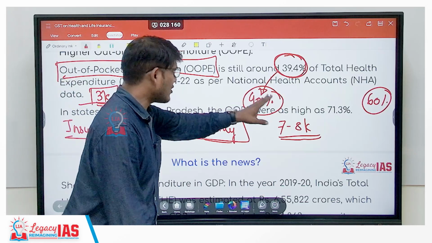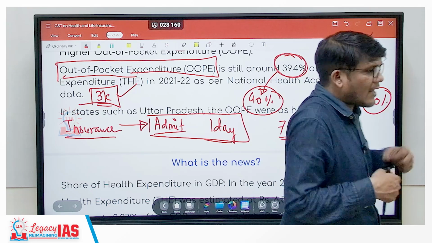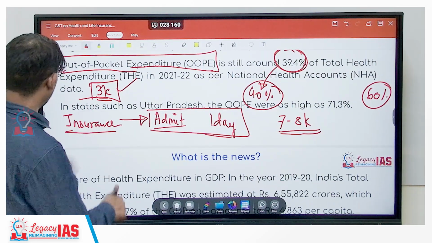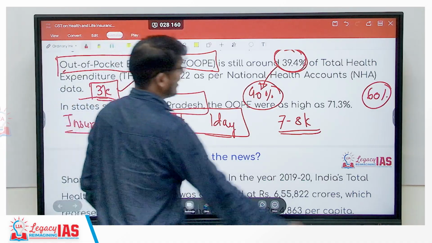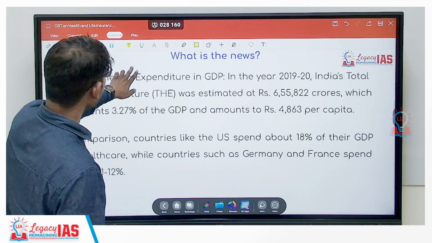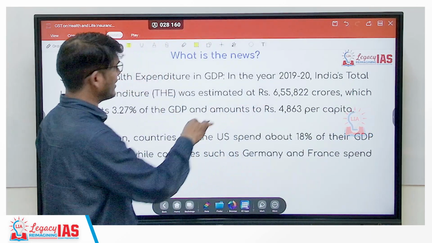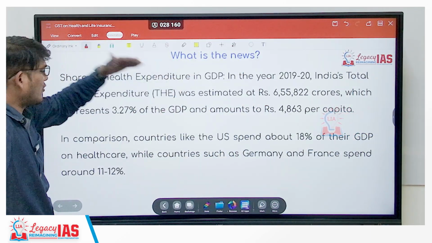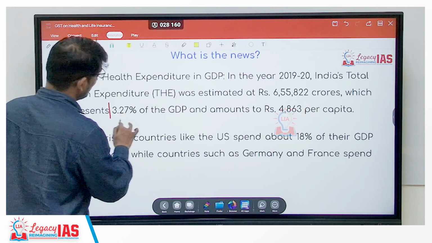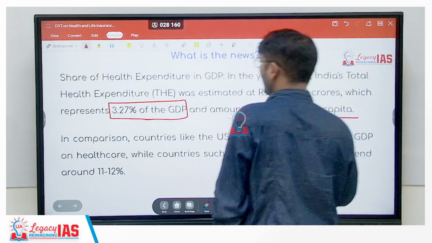Okay, so that is one issue and it is not covered, and because of it, especially for the poor people, they would not have the money, even 500 rupees to get it checked. So all these problems we are facing. In fact, they give an example of Uttar Pradesh state where the out of pocket expenditure is exorbitant, 71.3%. Further, of course, the expenditure that we are doing has increased. The expenditure with respect to GDP, the expenditure with respect to per capita has increased, but still, total expenditure is 3.27% of the GDP and amounts to rupees 4,863 per capita.